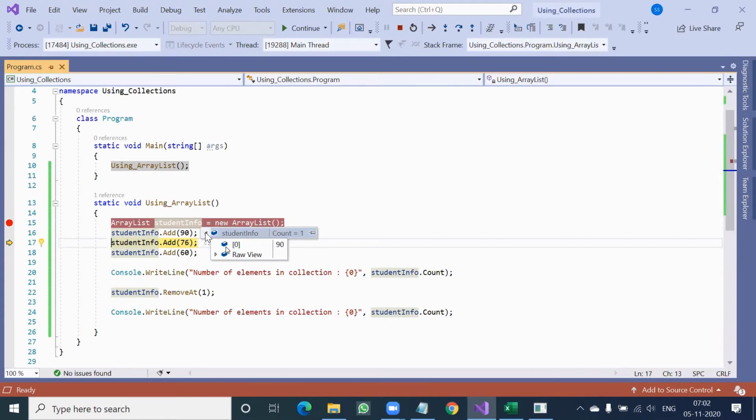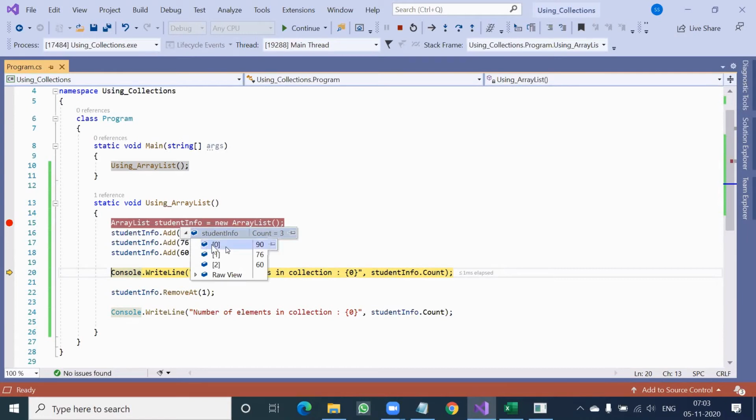Can you see? Zeroth value is 90. Similarly, 1 value is 76. Similarly, 2 value is 60. Not only that, if you want, you can add somebody's name also in the same collection.